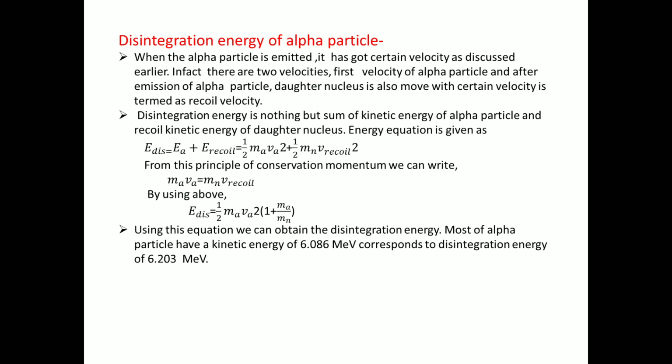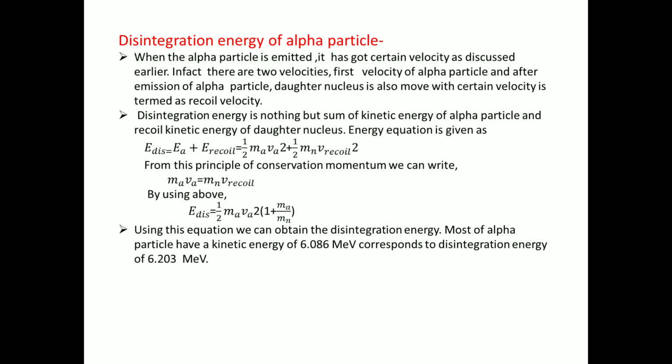In fact, there are two velocities. First is the velocity of the alpha particle, and after emission, the daughter nucleus also moves with a certain velocity, termed the recoil velocity. As we saw earlier, the alpha particle is emitted with a certain velocity, which can be studied using the spectrometer from our previous slide.